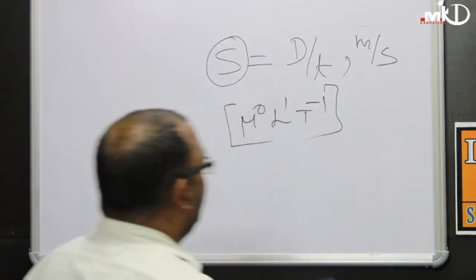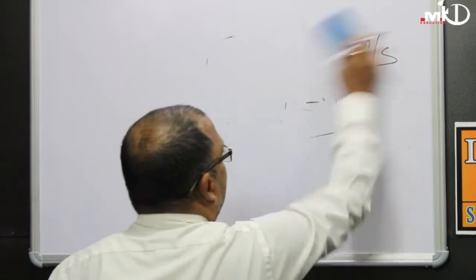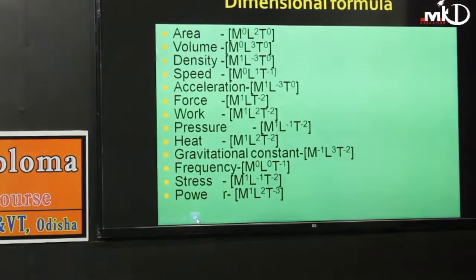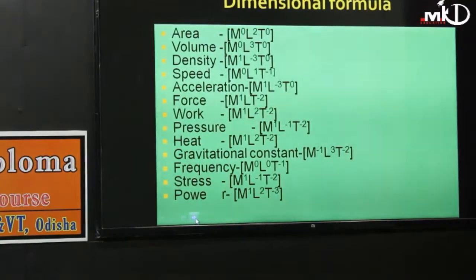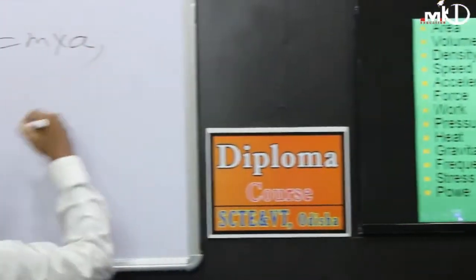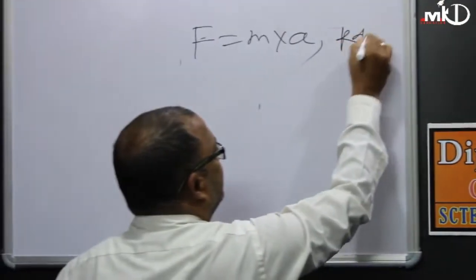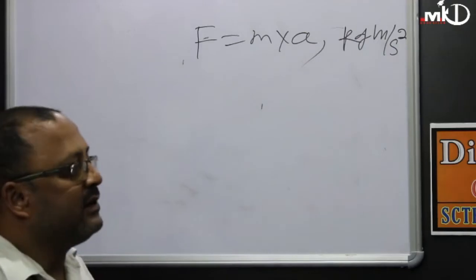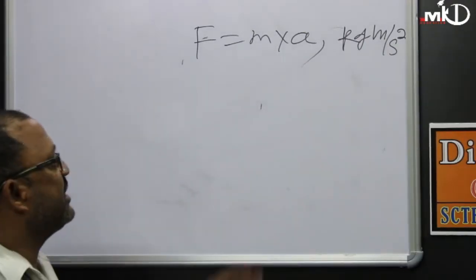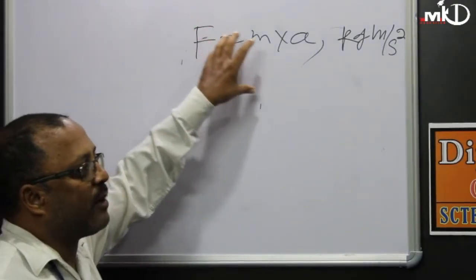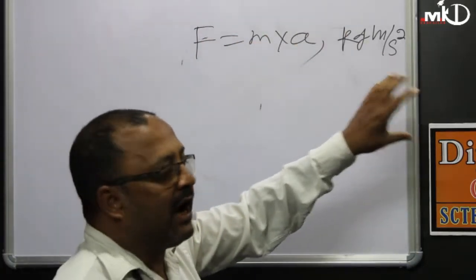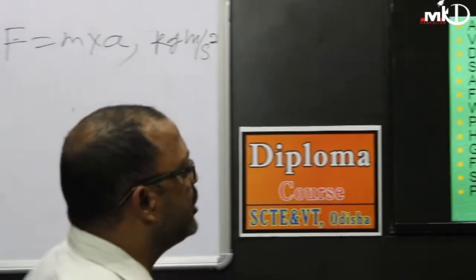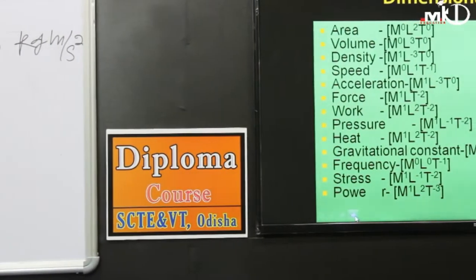Now I am going to give another example, force. Force is a derived quantity whose formula is mass into acceleration, and its SI unit is kg meter per second square. Now we express this derived quantity in terms of fundamental quantities in the form of MLT, which is called the dimension of force.